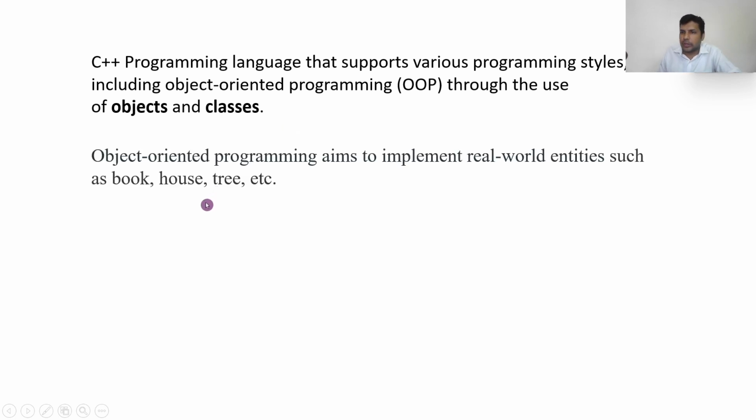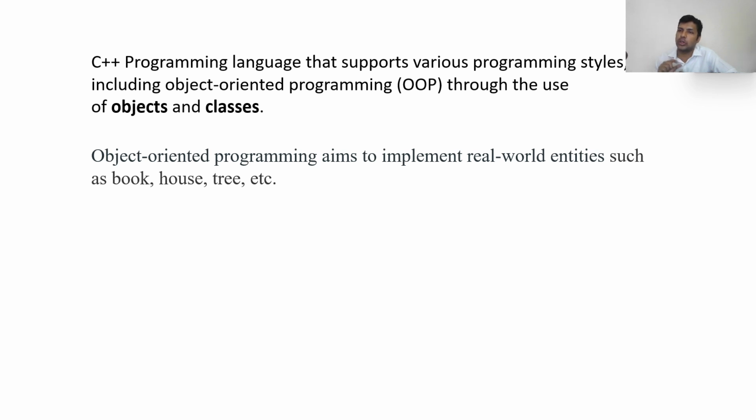Before that, what is object-oriented programming? Let us see that, then we will move to the concepts. Object-oriented programs aim to implement real-world entities such as book, house, tree, etc. Here everything we treat as an object. Generally in C language there will be structure-oriented programming, but C++ also has the object-oriented OOPS concept. What do we mean by OOPS concept? We treat everything as an object, as a real-world entity.